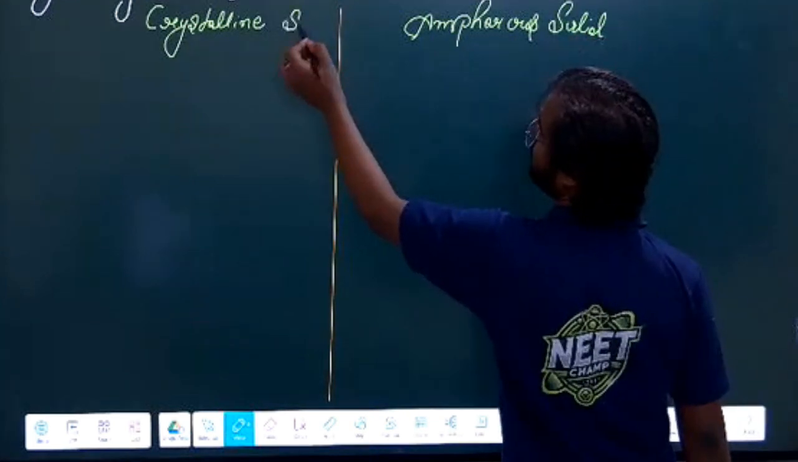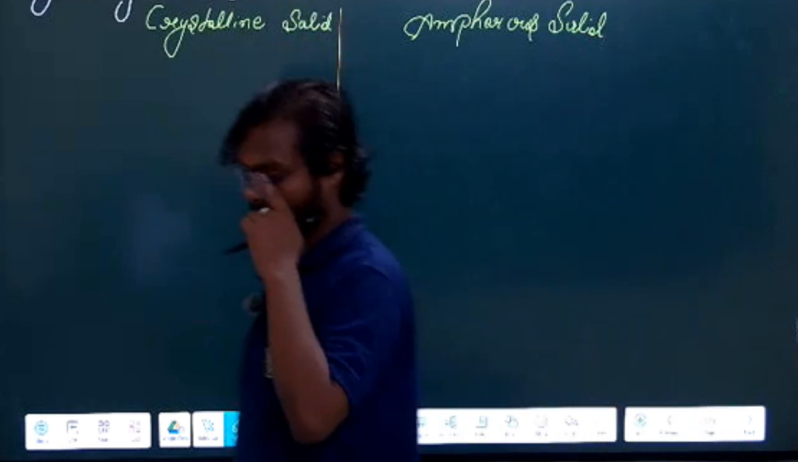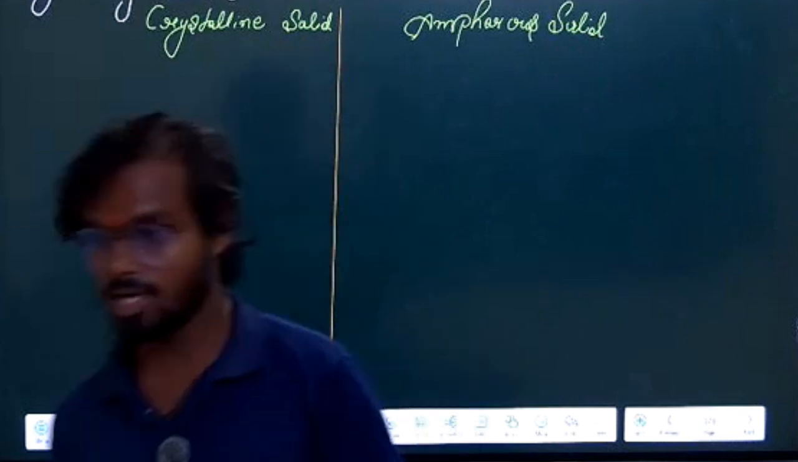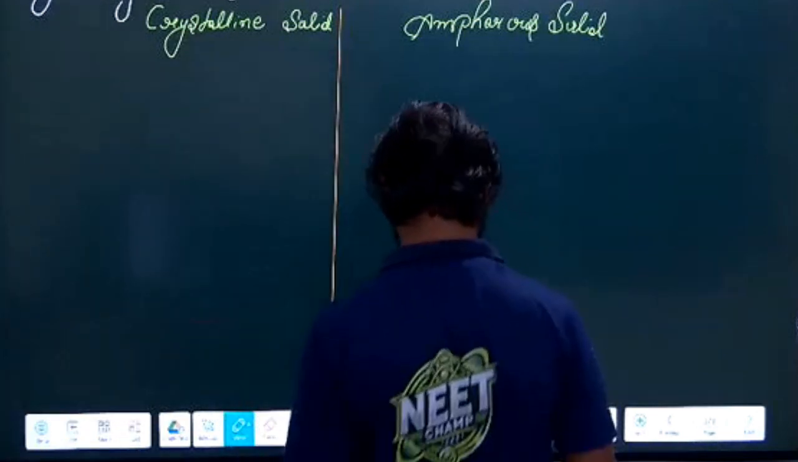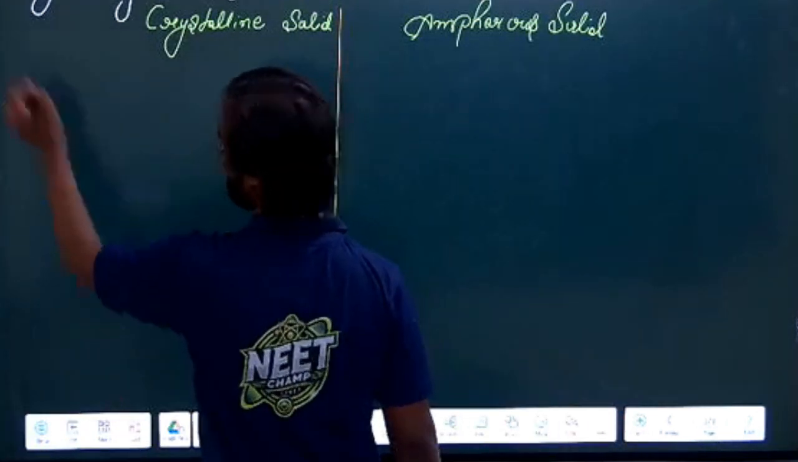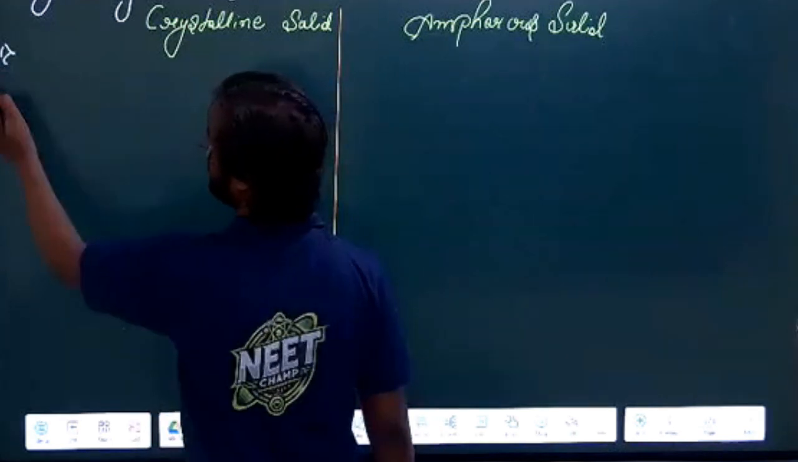Which is called a true solid, or a real solid? Crystalline solid, sir. Yeah, crystalline solids are called true solids, right? So first, let us write the properties, because a 1 mark question can be asked from here.